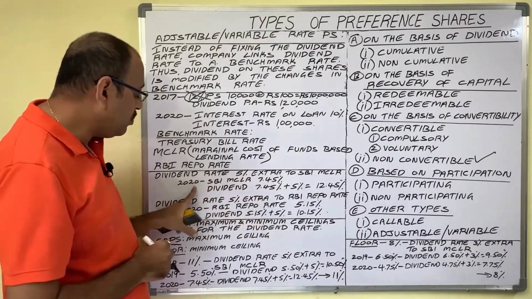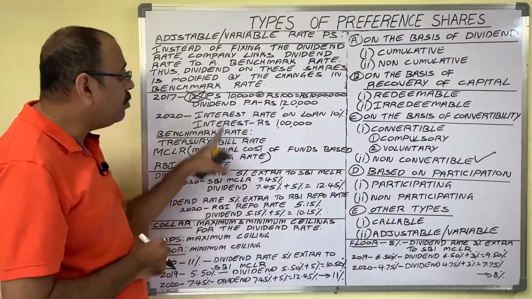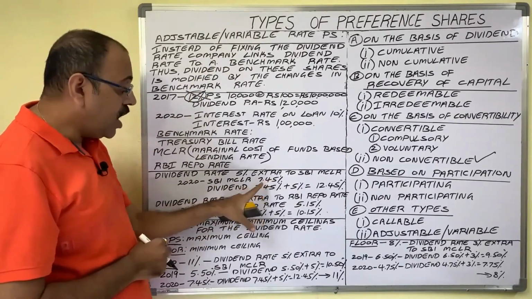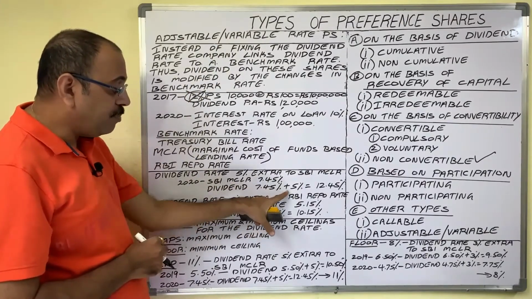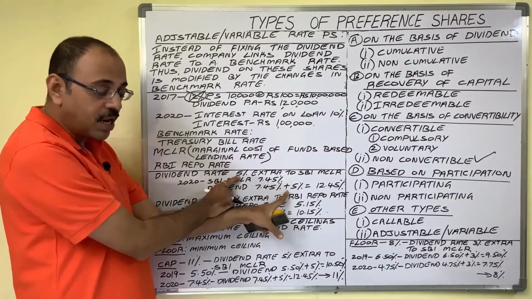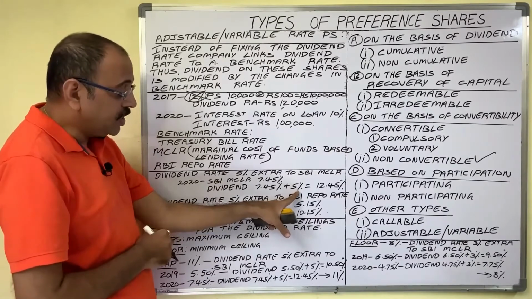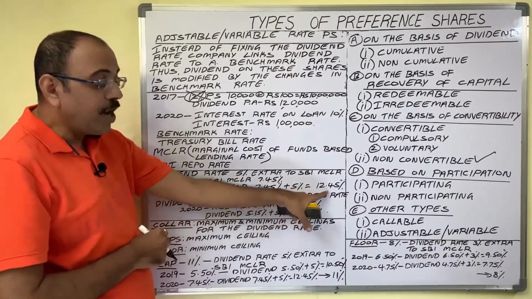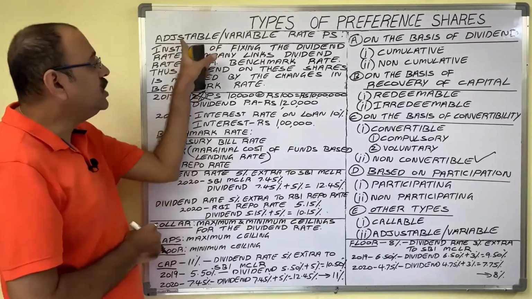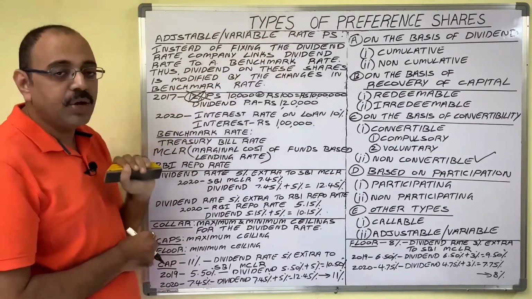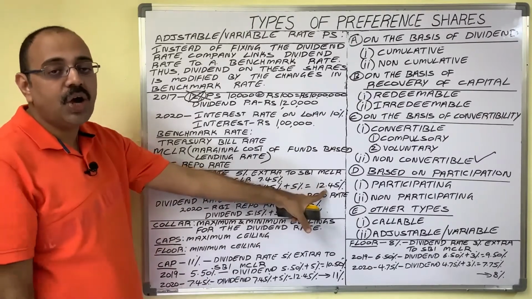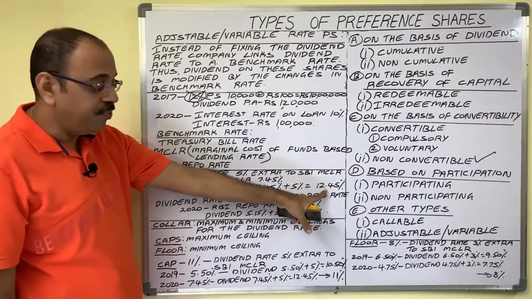Then in 2020, how much dividend will be paid? Dividend is MCLR rate 7.45 plus the company wants to pay 5% extra on MCLR. So 5%, total becomes 12.45. So in 2020, to adjustable rate preference shareholders, the company pays 12.45% of dividend on face value.